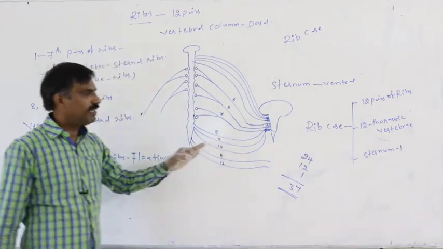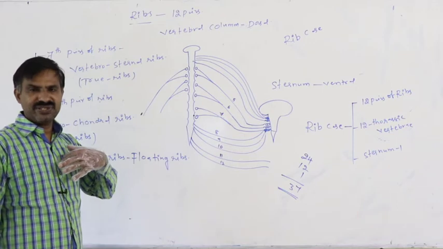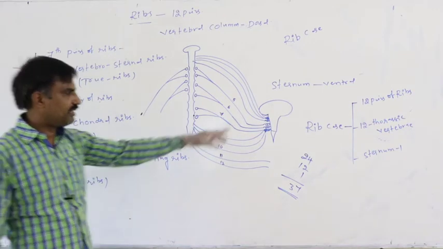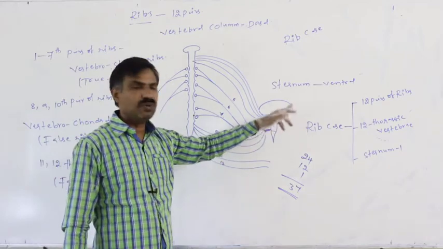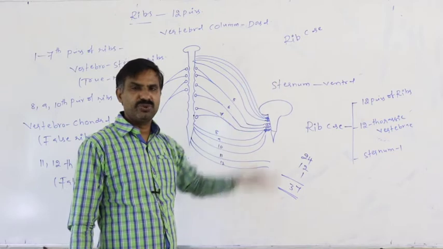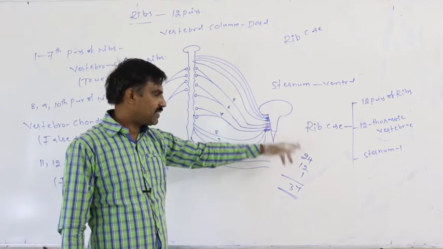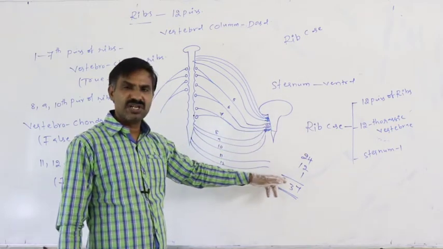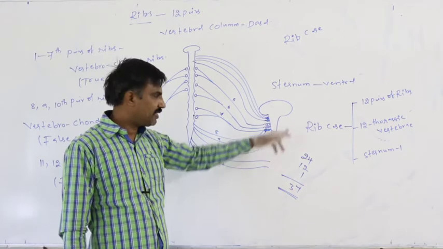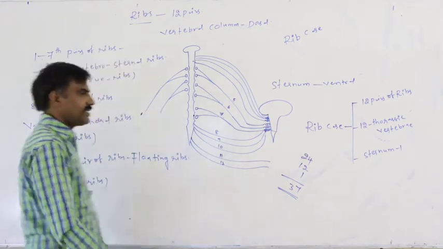In that way, in the thoracic region, the sternum, ribs, and 12 thoracic vertebrae together constitute the rib case around the heart and lung to provide protection to them. In the case of the rib case, the total number of bones present is 37. 37 bones together constitute the rib case.